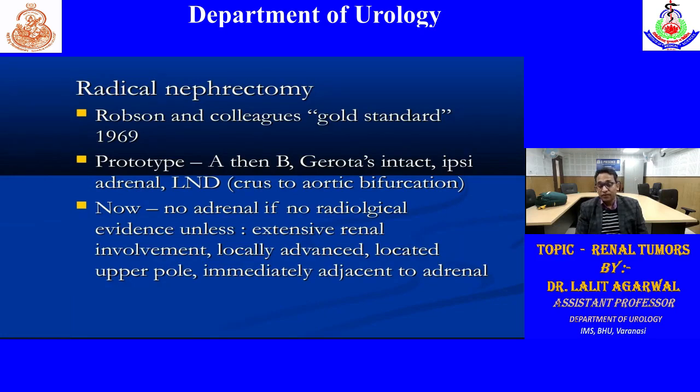But now this is of historical importance. We used to ask what are the structures removed in radical nephrectomy, and you could tell: kidney, adrenal, lymph nodes, or upper part of the ureter. But now, if there is no adrenal involvement on imaging or palpable adrenal, then we can skip the adrenal. So it is not necessary to remove the adrenal always. Similarly, lymph node excision is also controversial in radical nephrectomy.